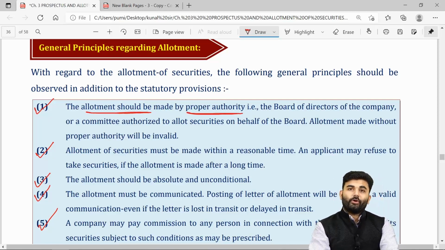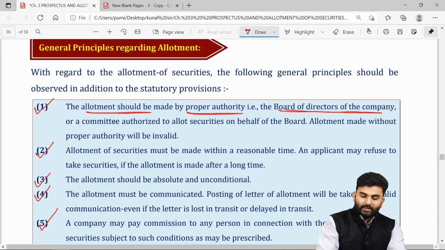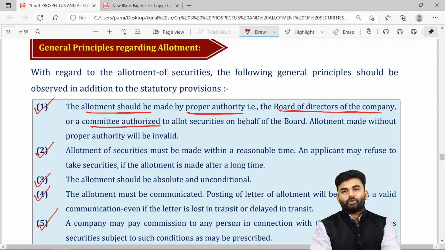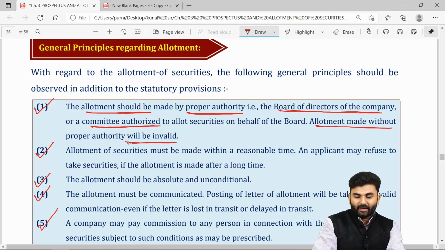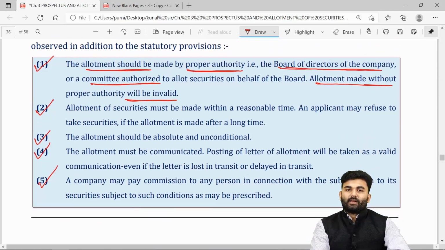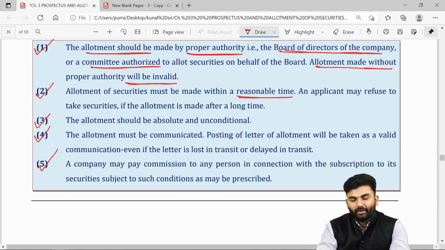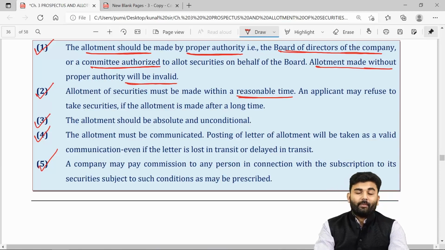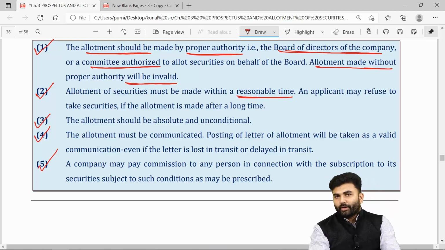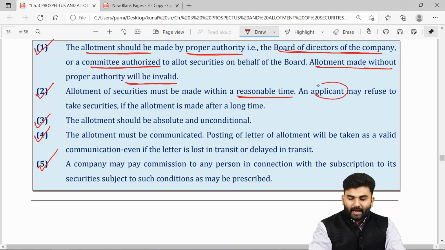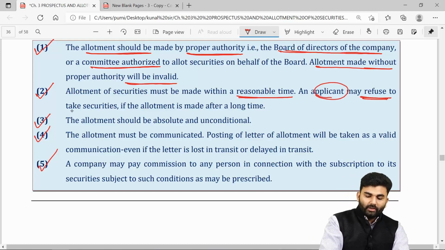Who is the proper authority over here? The lawmaker says it is the board of directors of the company, or else the committee authorized by the board of directors to allot securities. If any other person allots the security, then such allotment will be considered invalid. Secondly, the securities must be allotted within a reasonable period of time. If the company unusually takes a long period of time to allot the securities, then the applicant, that is the investor, may refuse to take the securities.